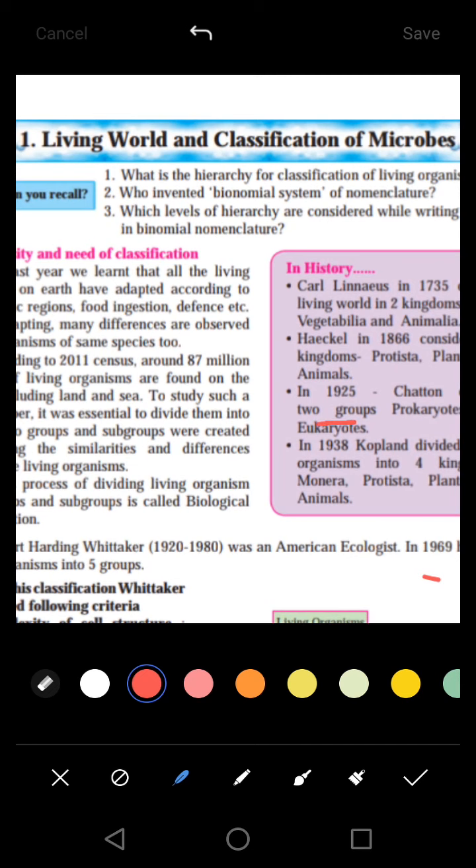The first question is, what is the hierarchy for classification of living organisms? So why do we need to classify animals? Hierarchy means here methodology. What is the methodology or need for classification of living organisms? Why do we need to classify living organisms? Let's take a thought.